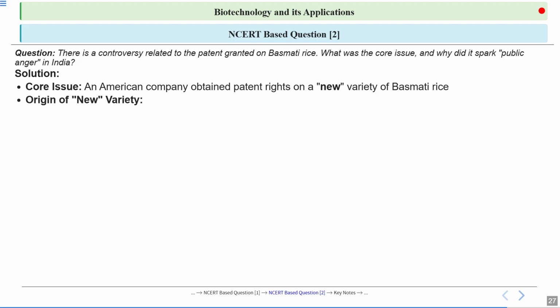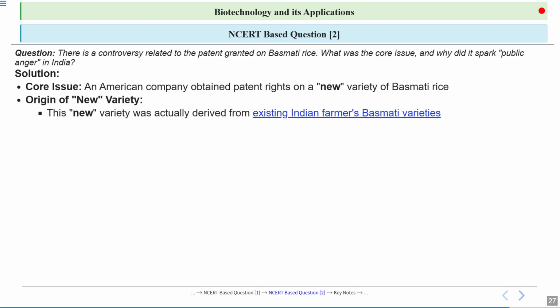The core issue was this American company obtained a patent right on a new variety of basmati rice. Origin of the new variety was what? This new variety was actually derived from existing Indian farmers' basmati varieties. Means what they did, they took this Indian farmers' basmati rice, crossed it with a semi-dwarf variety, and said that this is a new variety and now we have a patent over this. That this is some novel invention, they have novelty in this, and now they have the only right for this.